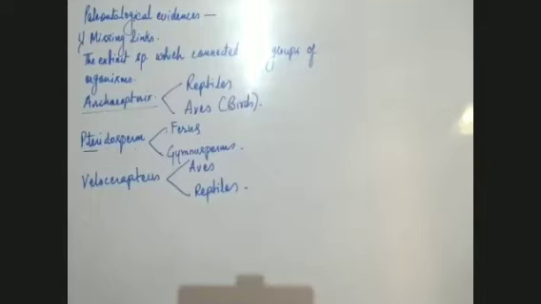After missing links, the next evidence of evolution is biogeographical evidence.